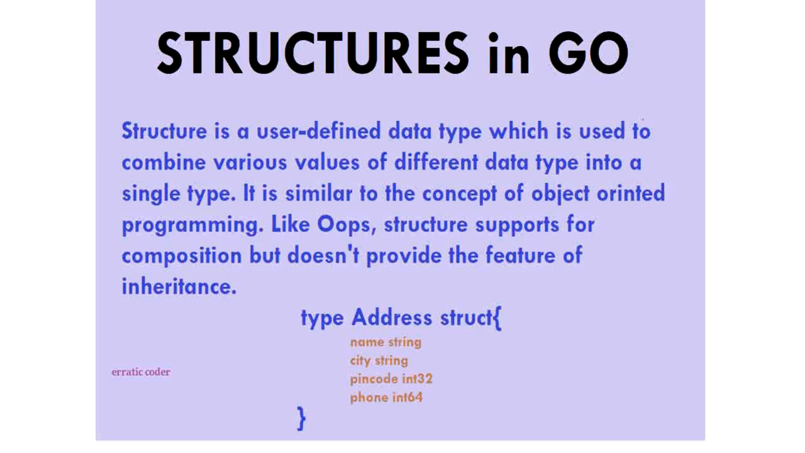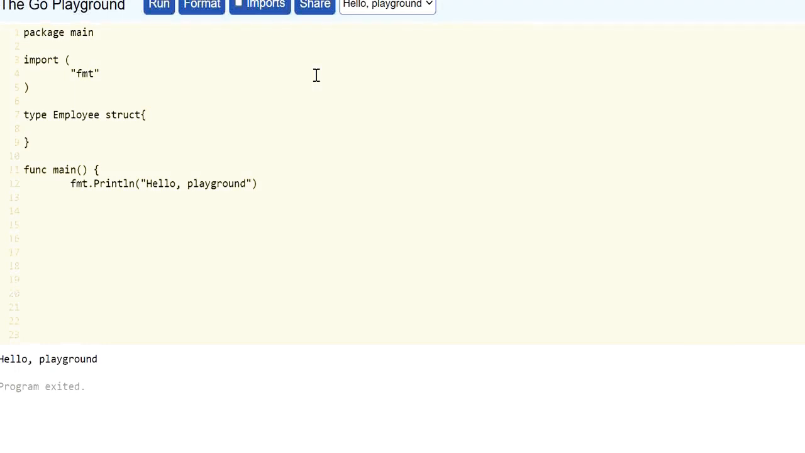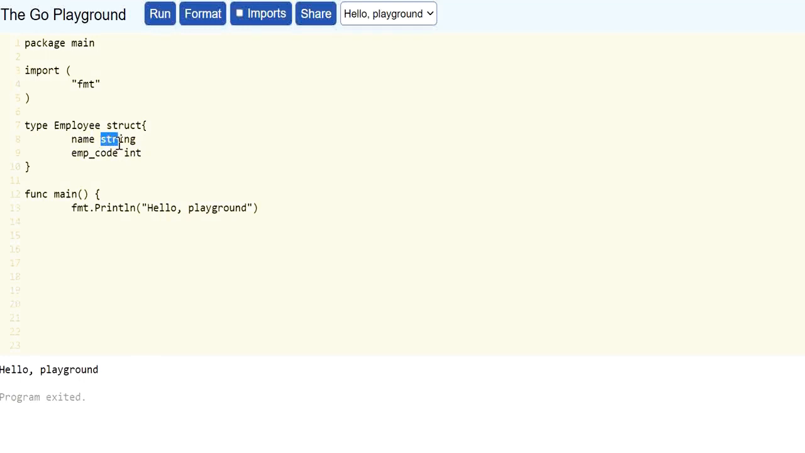Let's see the declaration of structures in Go. Here we are creating a new type, employee, that is basically a type of structure, and here we are going to define multiple data type values as name, that is of type string, and employee code, that would be of type integer. So here by using multiple data types string and integer we are creating a new type, and that new type is employee, that is basically a type of structure.